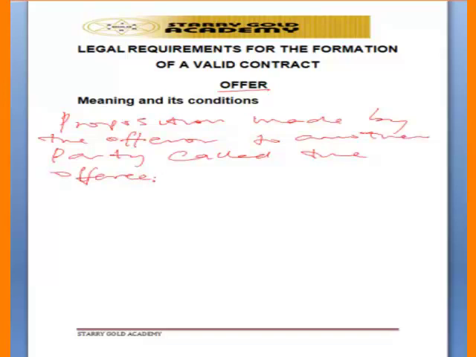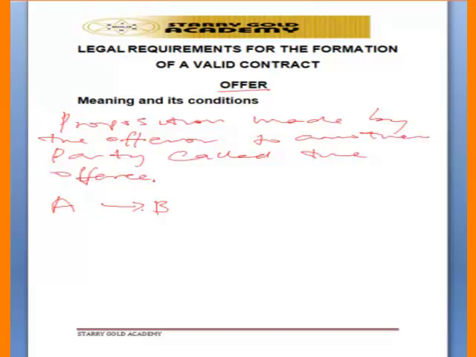So that is what we call a proposition, an offer, and that is why for a contract to exist, there has to be an offer by one party to another party. That means that one party making a proposition to the other party. If party A should say that I want to sell my biro, I will sell it for 100 naira to you, Mr. B. So that is what we call an offer.